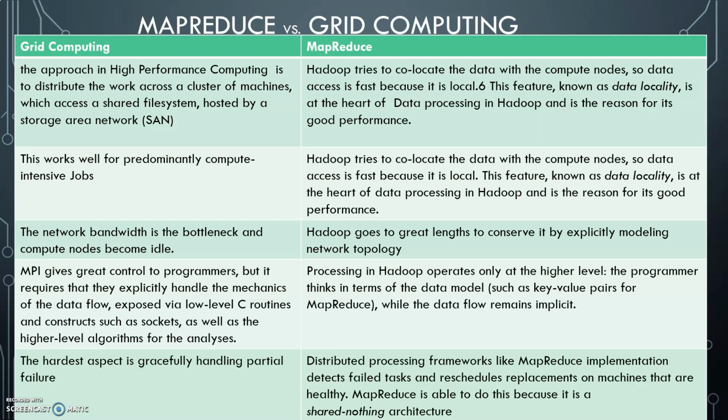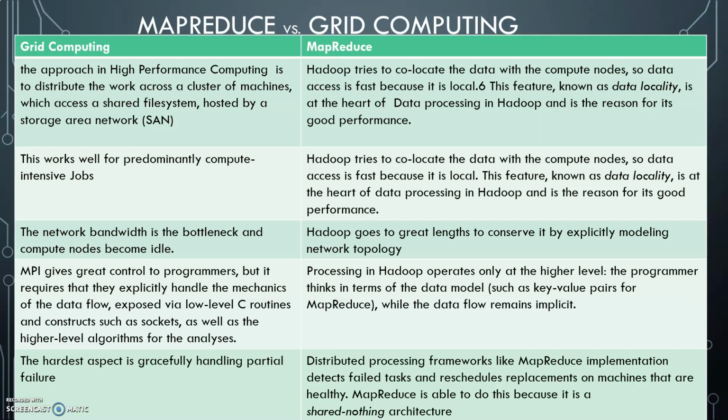So in grid computing the control is given totally to the programmers, but the processing in Hadoop operates only at the higher level. The programmer thinks of the data in terms of data, not in terms of computational efficiency. So it thinks of data efficiency rather than computational efficiency.